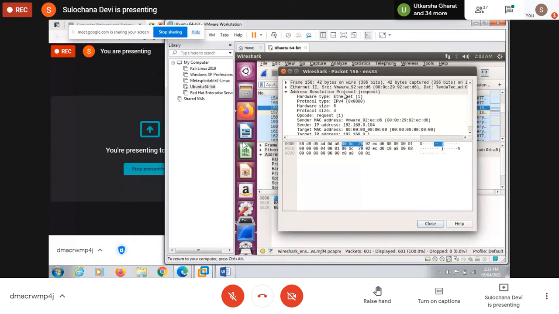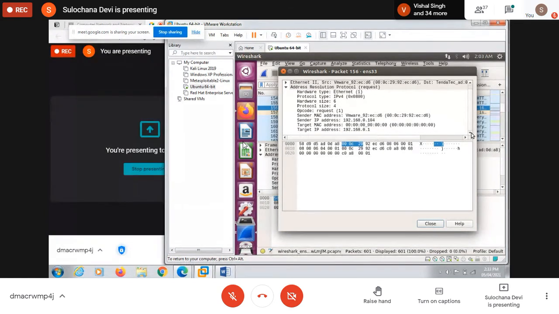So this is the header format for that. Ethernet type you are using, along with this you are using IPv4. Then hardware size is the size of the MAC address, and this is the size of the IP address. So here IPv4 we are using, so it is 4 bytes, and we are using Ethernet here, so the hardware address, the MAC address, is 6 bytes. Then we send the request. Request is like, who has this IP address.